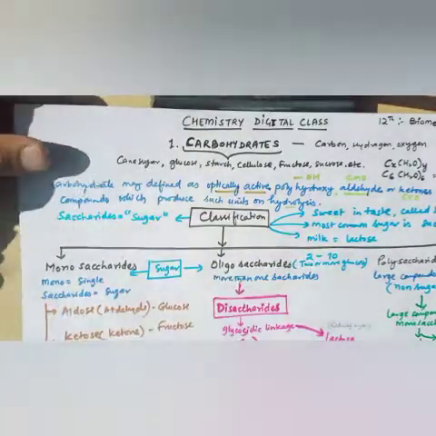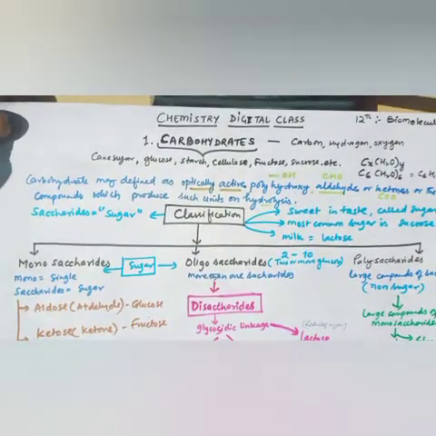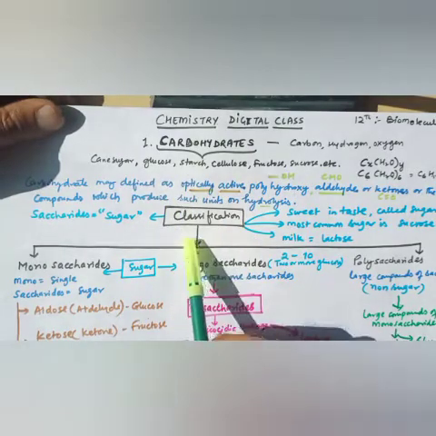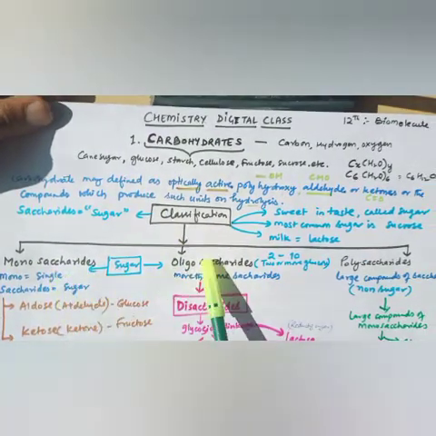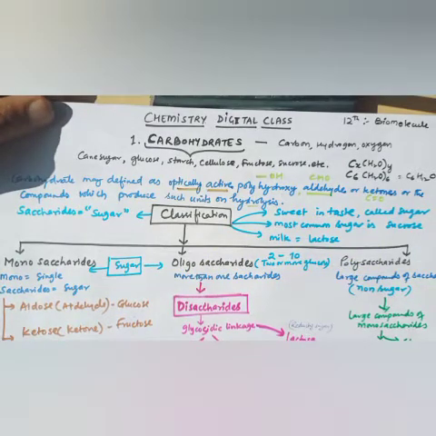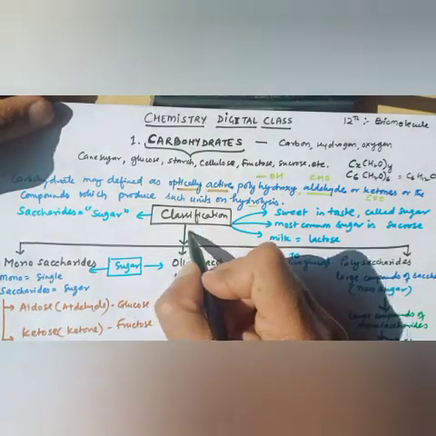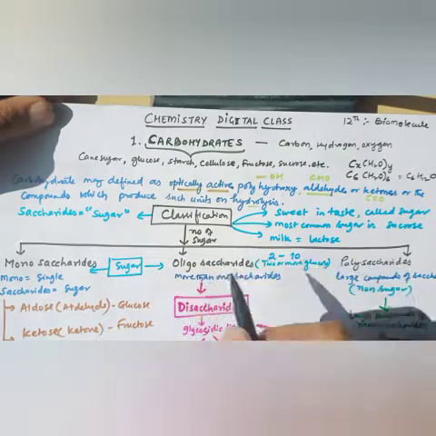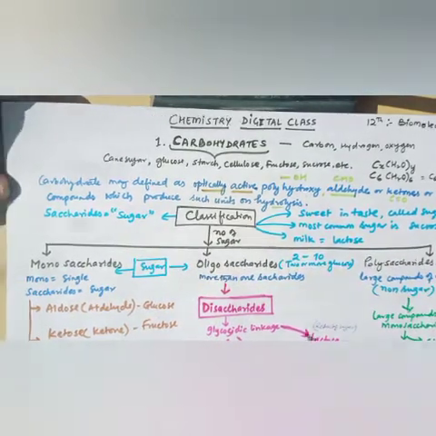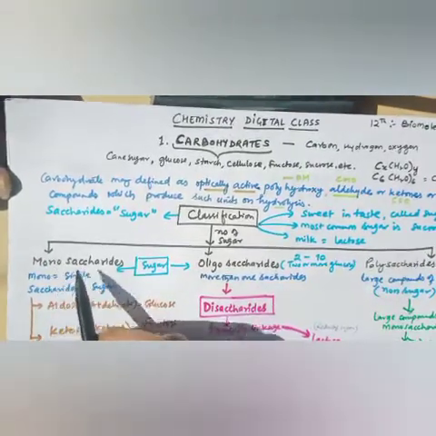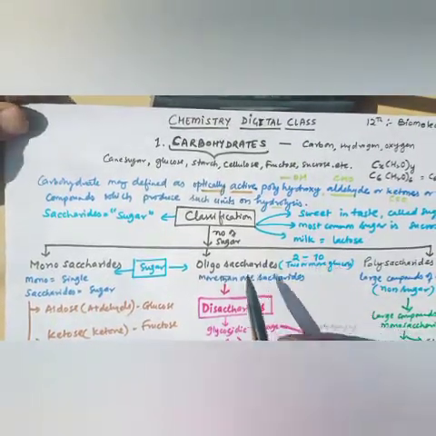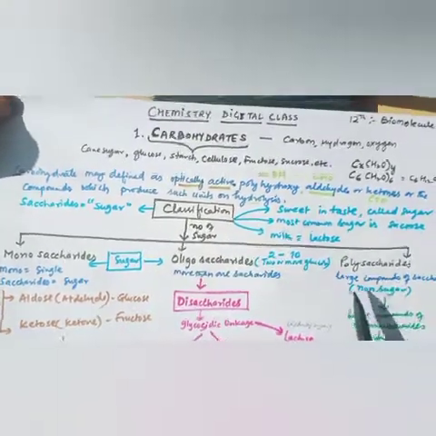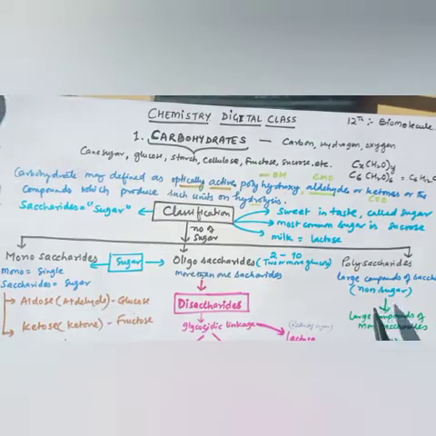So basically, dear students, if we talk about classification, first the carbohydrates are classified on the basis of monosaccharide, oligosaccharide, polysaccharide. We can classify carbohydrates on the basis of the number of sugar molecules. If there is one sugar, it is called monosaccharide. When there are more than 2 and less than 10, then oligosaccharide, and more than 10, large compounds of saccharides, are polysaccharides.